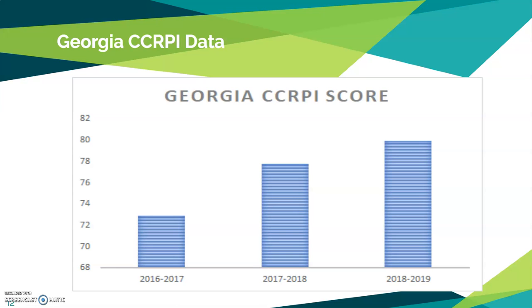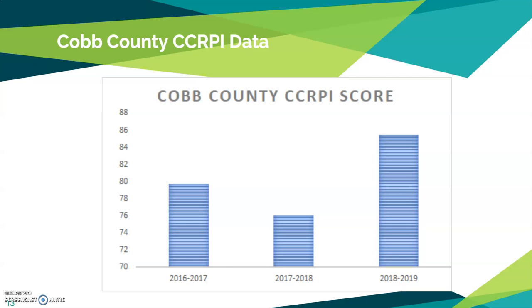So when we look, the state of Georgia CCRPI score has an upward trend from 2016 to 2019. So starting out at 72 and then making an increase to about 80. So we have about an 8% increase from 2016 to 2019. Next, let's look at Cobb County as we get a little bit closer to home here. Again, we notice an upward trend.